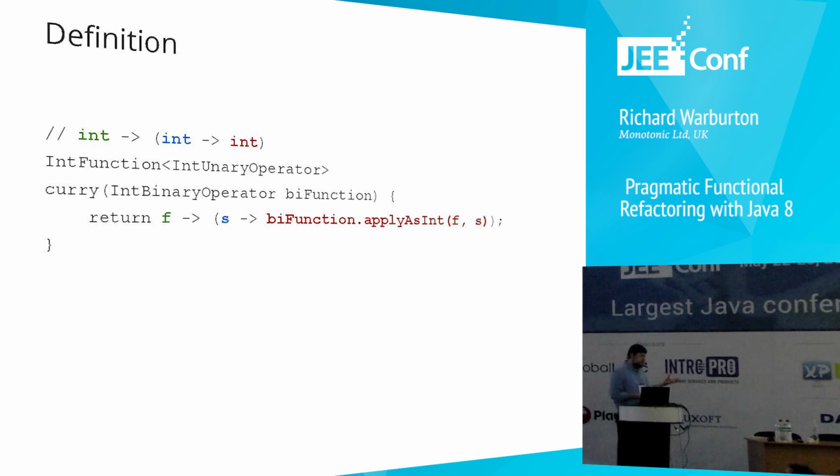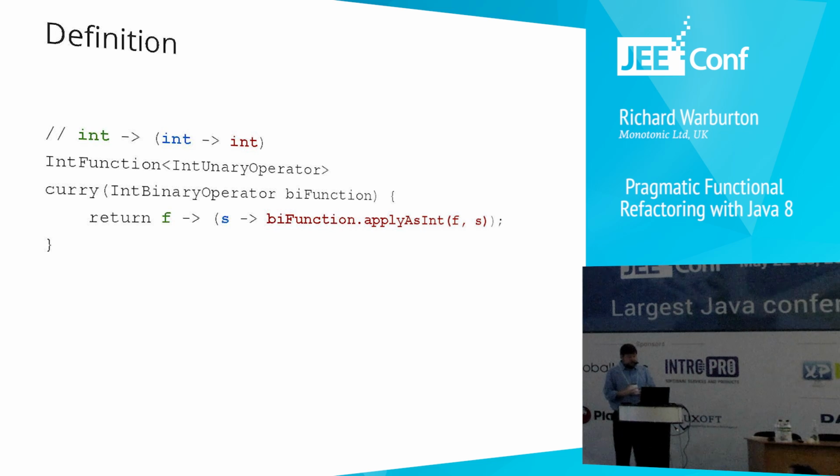It's possible to write more generic currying functions. So here's an example function that takes a function that's not in curried form and converts it to curried form. So its argument function has two integer arguments and returns one integer back. Okay? And that's the int binary operator at the top. And it returns a function that takes one argument and then returns a function that takes one argument that then returns an int at the end.